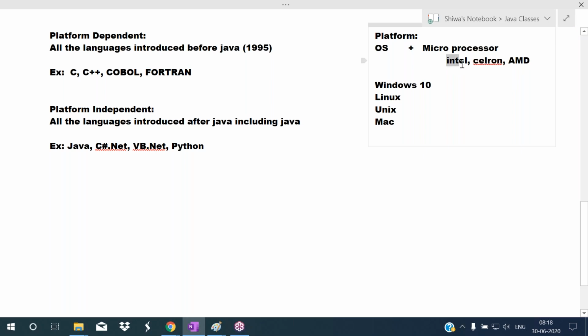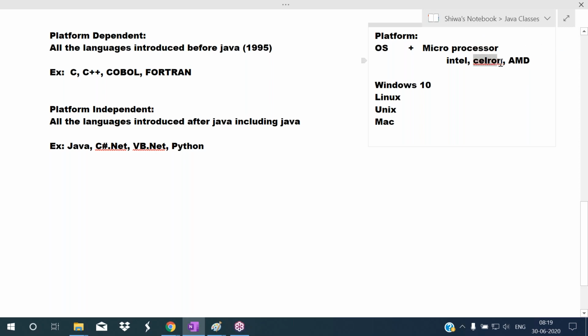Like that, for the microprocessors also, each and every microprocessor has its own language. The instructions which can be understood by one microprocessor may not be understood by other microprocessors. The instructions which can be understood by Intel may not be understood by Celeron or AMD.